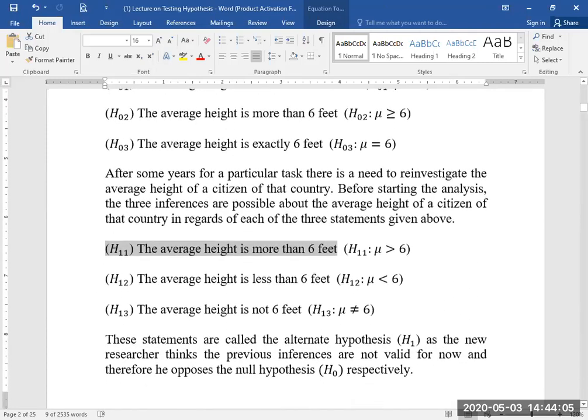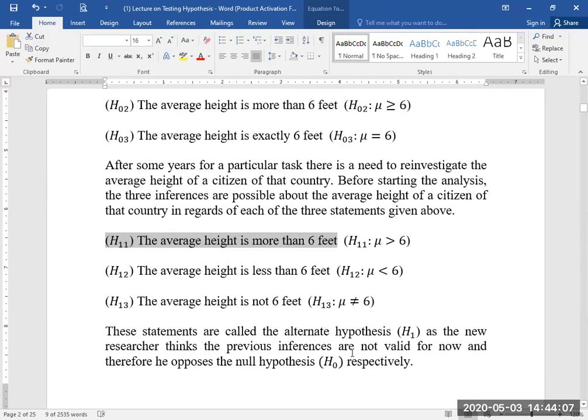And in response, to H02 there is H12, which is the average height is less than 6 feet, and the statement is mu is less than 6. And in the third, H03, I'm reading again, the average height is exactly 6 feet.